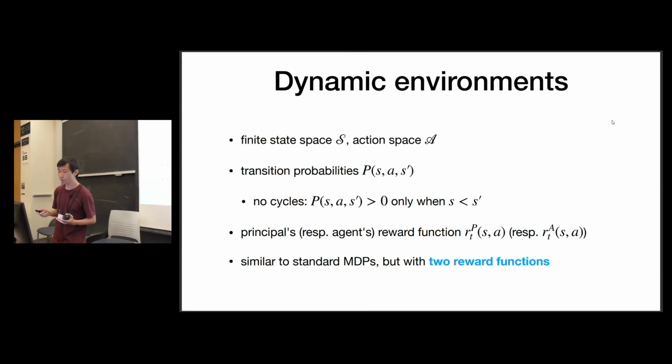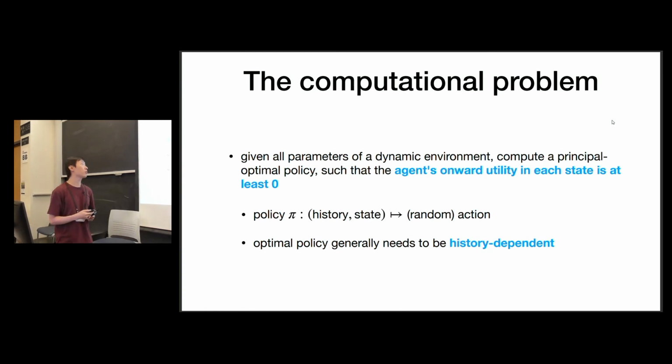So that's the model. The computational problem we try to solve is: given all parameters of the model, the transition probabilities, the reward functions, everything, we want to compute a principal optimal policy, one that maximizes the principal's expected reward, subject to the constraint that the agent's onward utility in each state is at least 0 or any constant. It doesn't really matter. Here we consider fully general policies, history dependent and randomized. The reason is that you can show the optimal policy generally needs to be history dependent, and we don't want to be suboptimal.